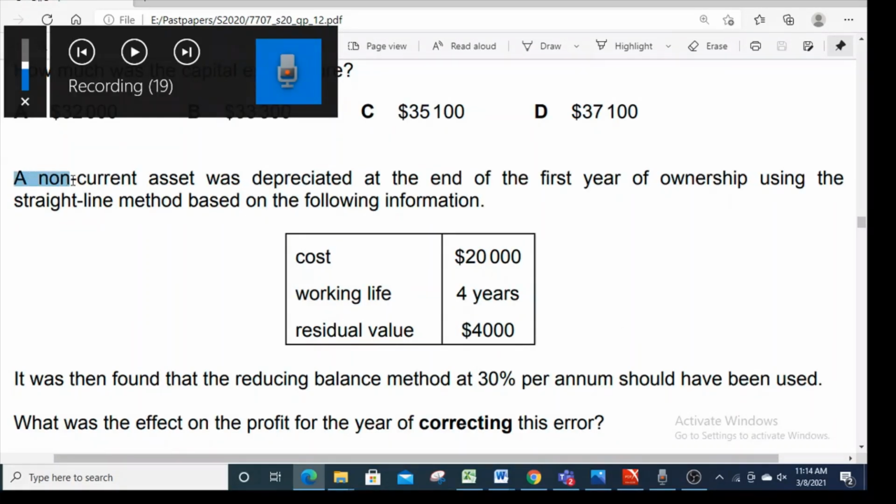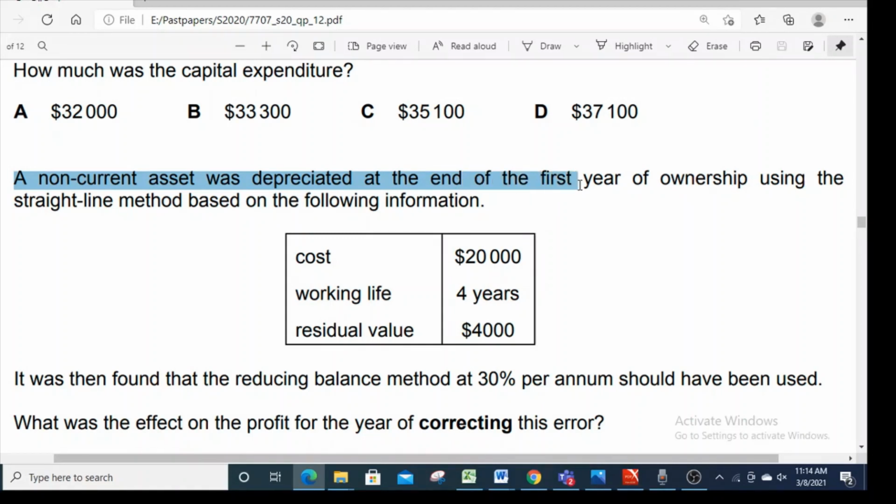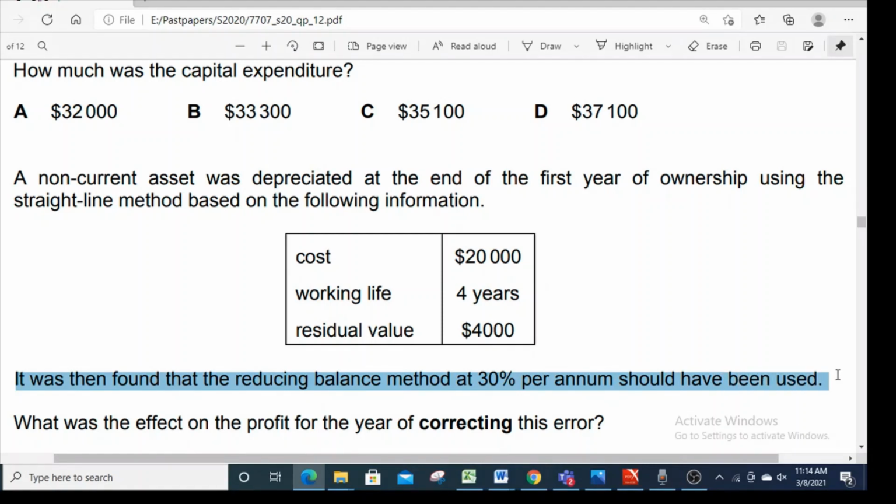Number 16. A non-current asset was depreciated at the end of first year of ownership using the straight line method based on the following information. So cost is 20,000, working life is 4 years and residual value is 4,000. It was then found that the reducing balance method at 30% per annum should have been used. What was the effect on the profit for the year of correcting this error?